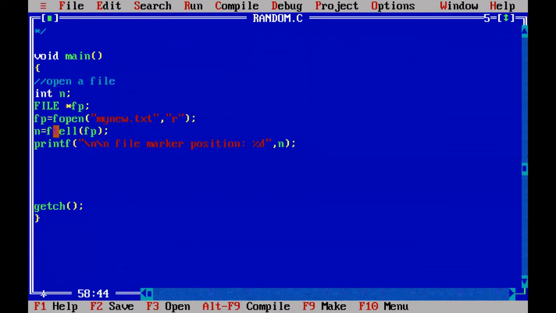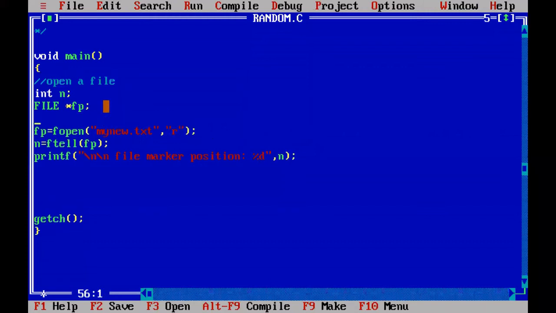So the ftell function will also return 0 to the left side, because in this particular fp, the file marker is at the beginning. That means the 0th index. So that 0 is returned to n. If you print n here, what will be printed in the place of %d? 0 is printed. Right. So before that, after all the variable declarations, write one clrscr to clear the screen,